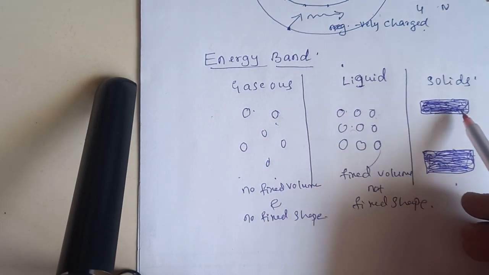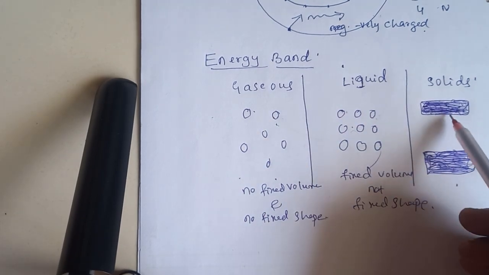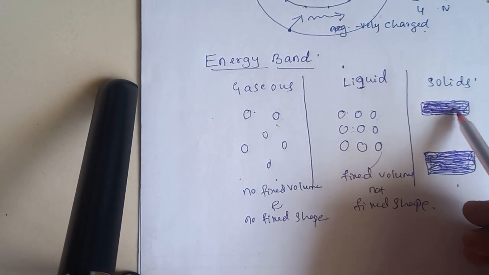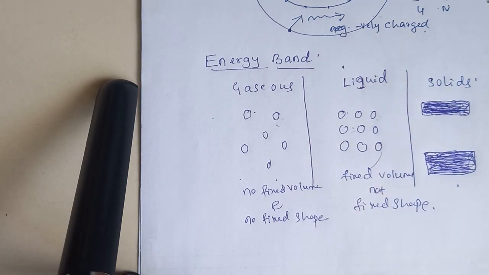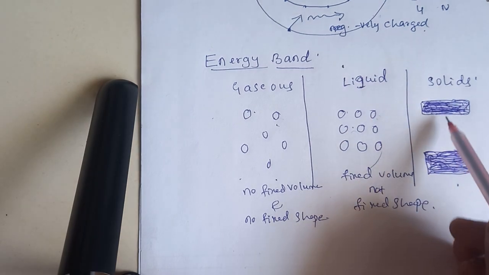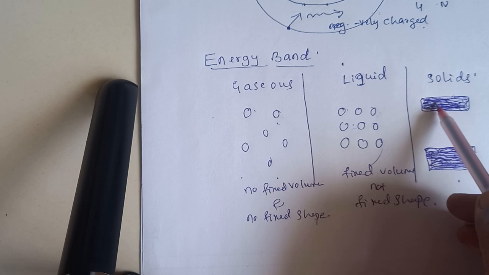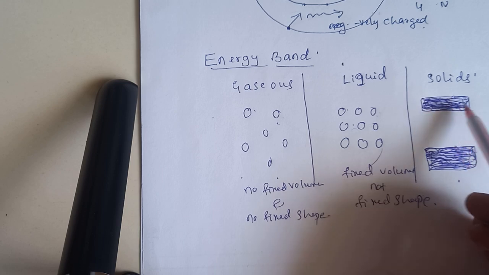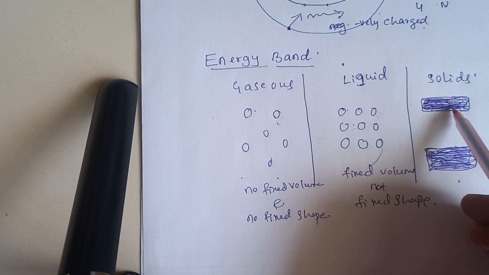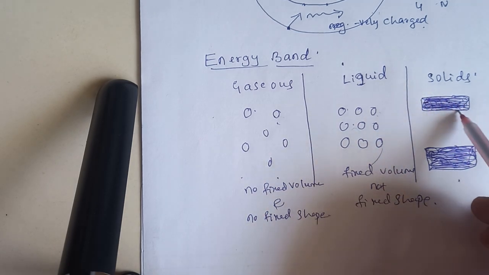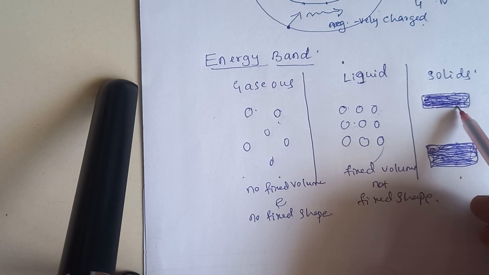On the right side of your figure, this is the energy band in solids. When atoms come very close in a solid, their atomic orbits, meaning energy levels, interact and split into many closely spaced levels. These split energy levels group together to form what we call an energy band.